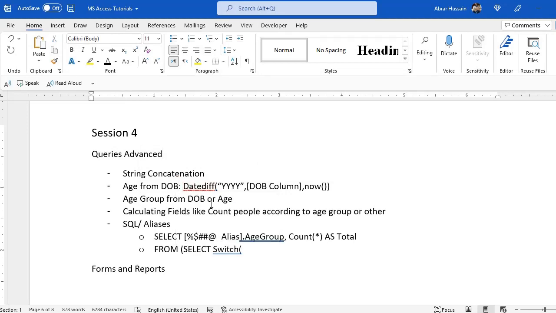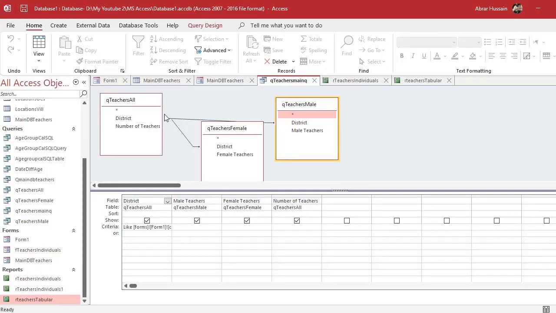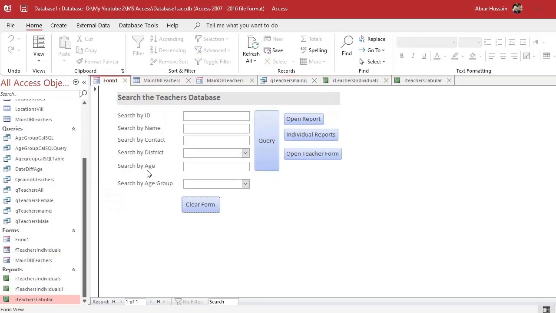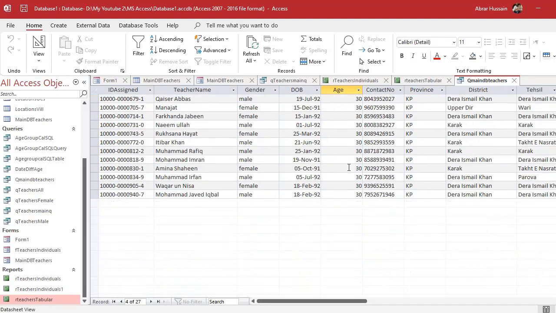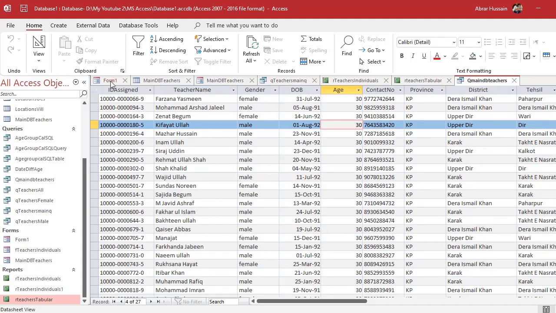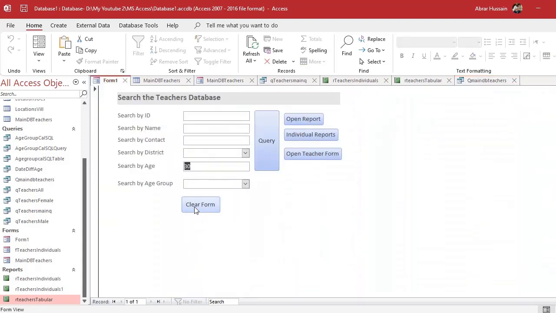Age group from date of birth or age. For example, as I told you in the previous session, search by age. Here if you type a specific age and run the query, you will find all those people whose age is 30. But what if you want a specific range, a specific age group?